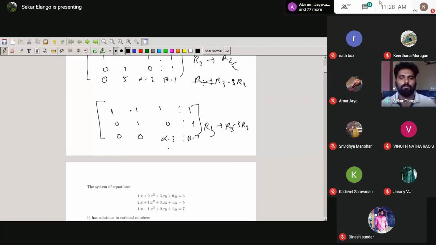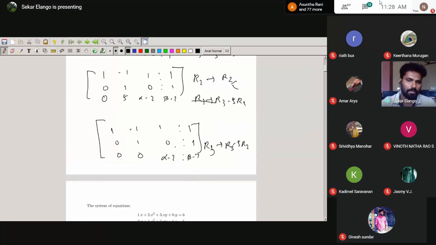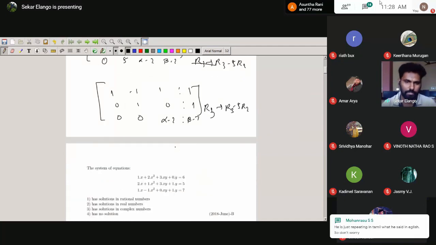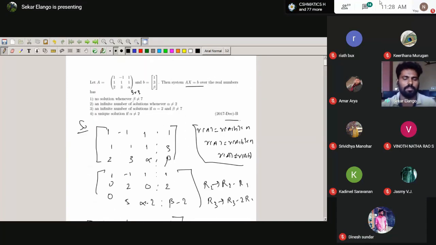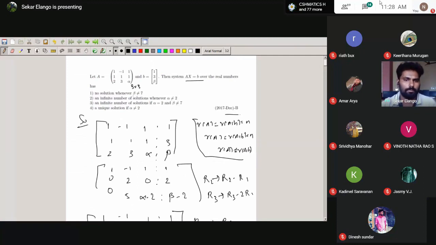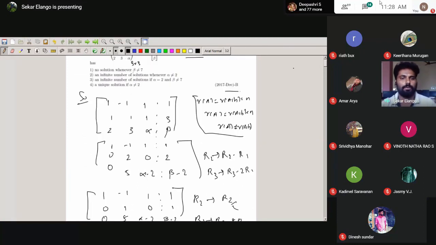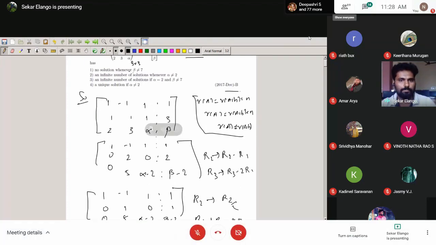So I am choosing alpha equal to 0. Then what is the rank of A? The rank of A will be 3. So suppose I am choosing beta equal to 7. Then what is the rank of A comma B? Beta equal to 7 gives no solutions. So suppose beta is not equal to 7.